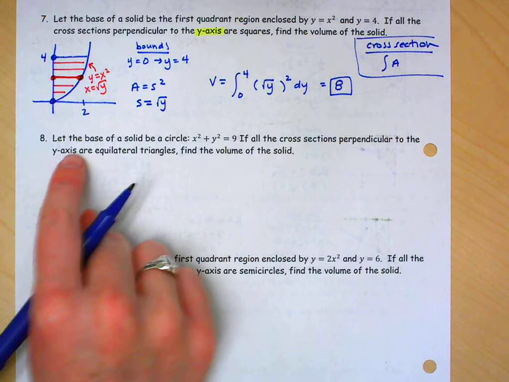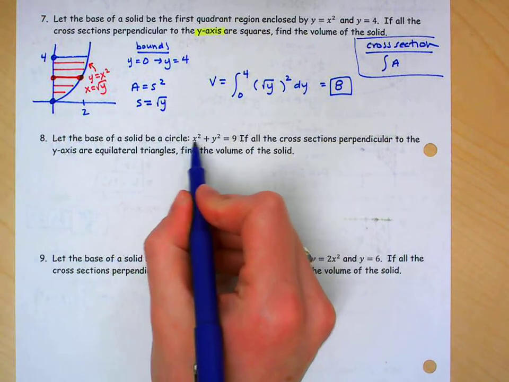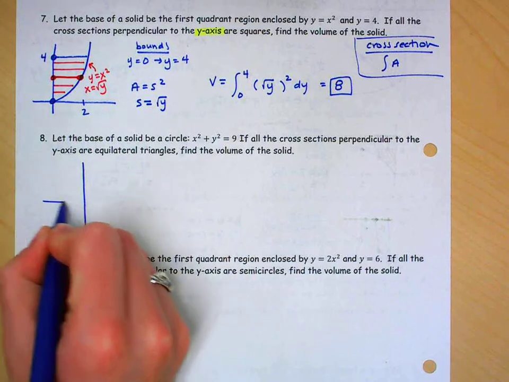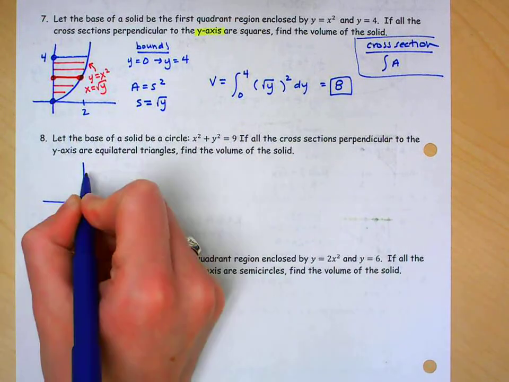See if we can do another one. It says, let the base of a solid be the circle x squared plus y squared equals 9. So the first thing I want to do is sketch my circle. Remember, this is r squared.